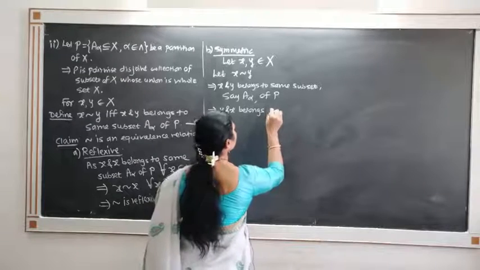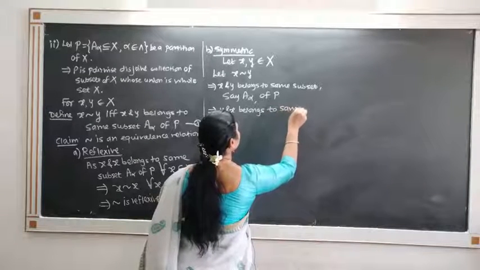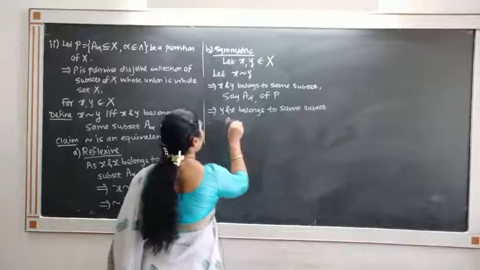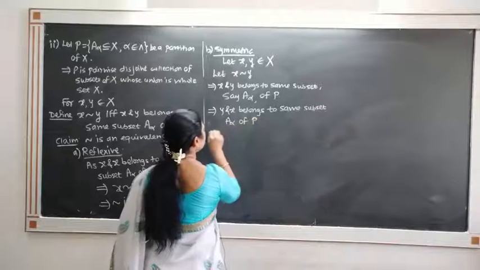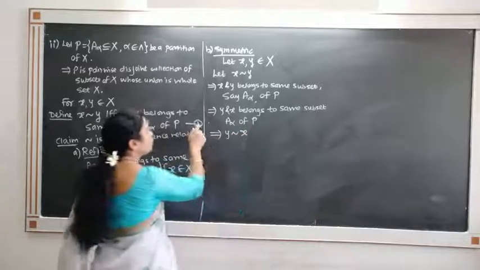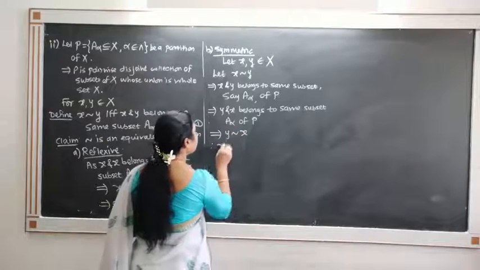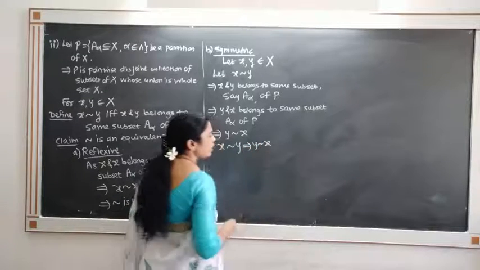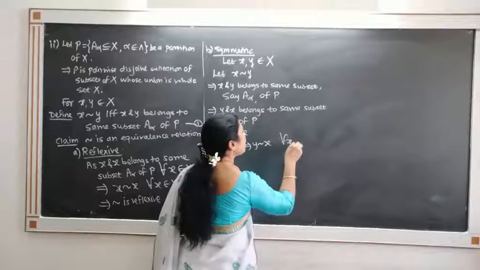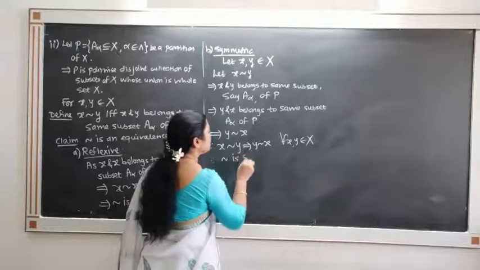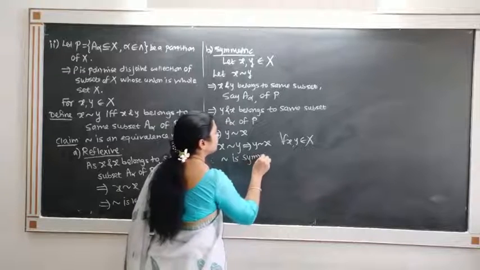So y and x belong to the same subset A alpha of P. This implies that y is related to x by definition 1, and therefore x is related to y implies that y is also related to x for all x and y in X, and therefore this relation is symmetric.